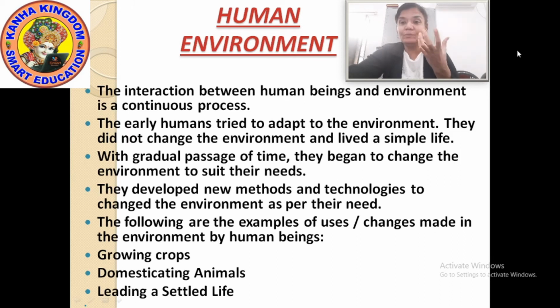So this is the human environment. The humans have started changing the environment, you can say that.